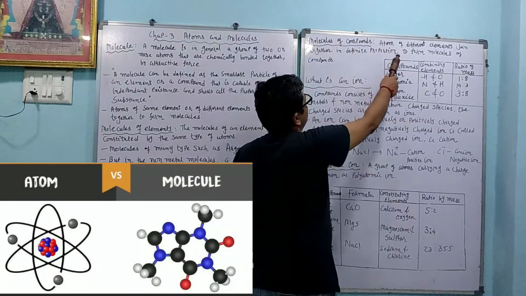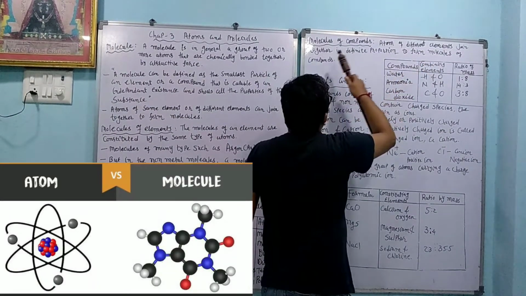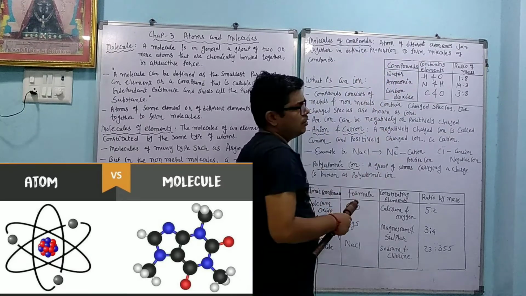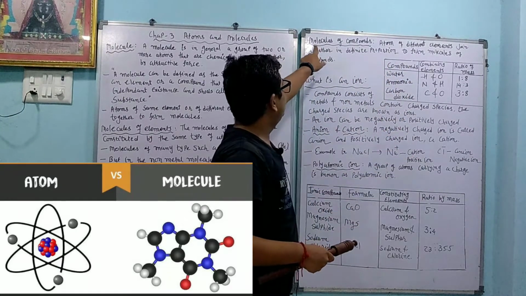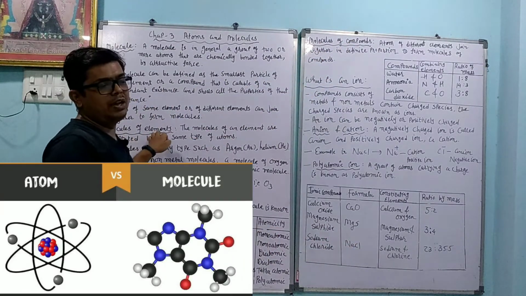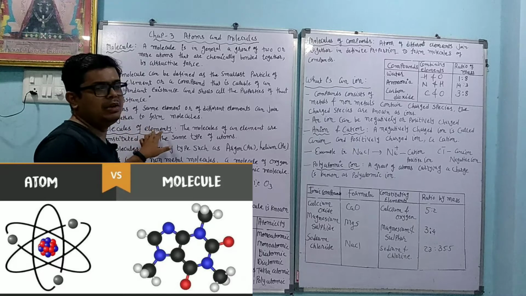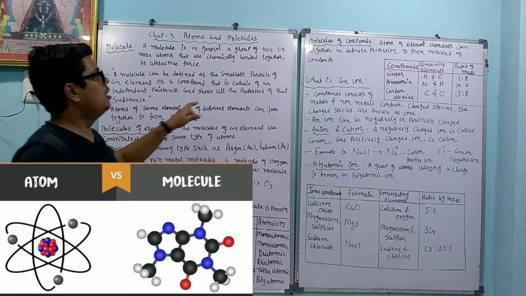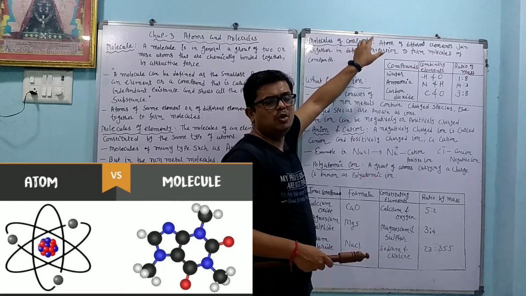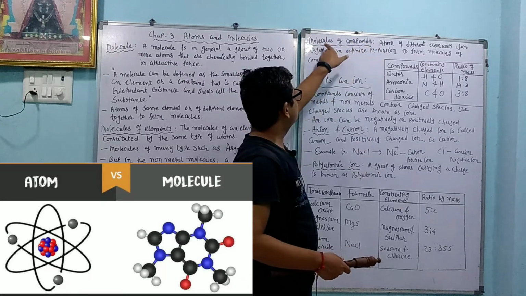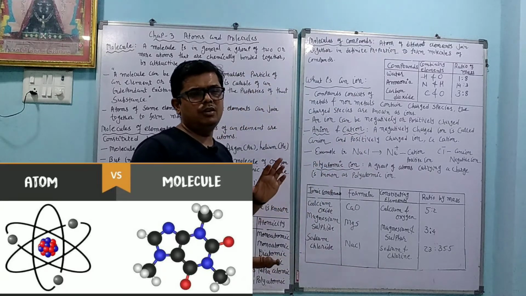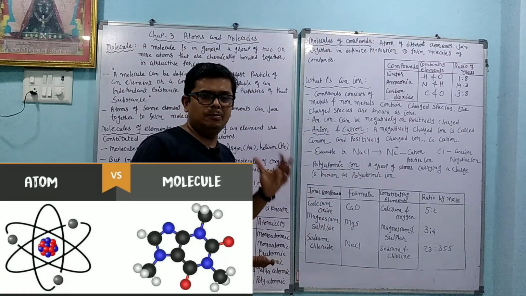Molecules of compounds: atoms of different elements joined together in definite proportion to form the molecules of a compound. So here we have molecules of compounds, and here we have molecules of elements. In molecules of elements, the same kind of atoms are there, and in molecules of compounds, 2 or more different types of atoms are present. So this is the molecule of a compound. Molecules are common for elements and compounds.